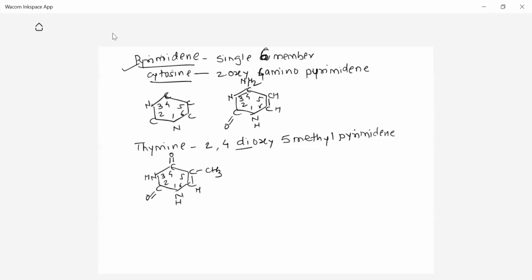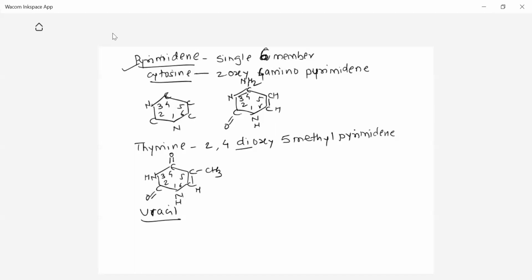Now, as I told, these are the 4 nitrogen bases in the DNA: adenine, guanine, thymine, cytosine. Now, in case of RNA, instead of thymine, uracil is present. It is the base uracil. Remember, thymine is absent in RNA. Instead of thymine, uracil is present in the RNA.